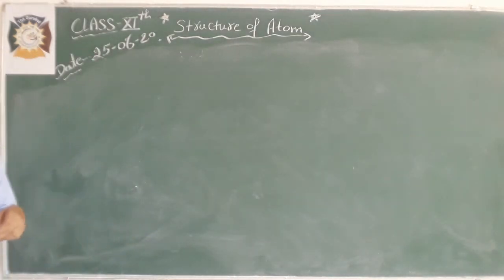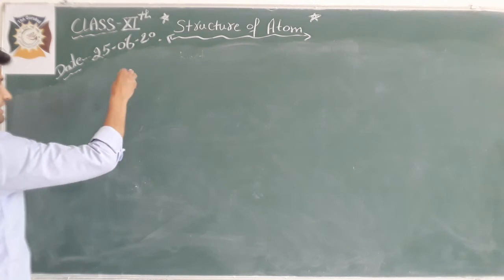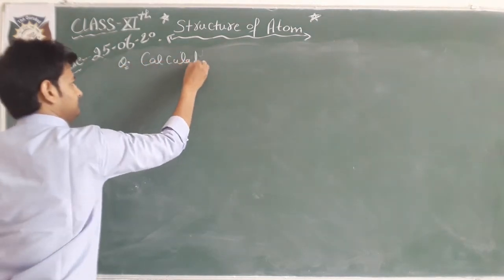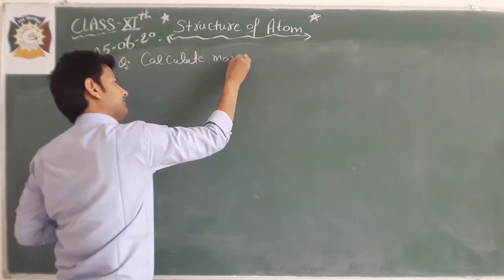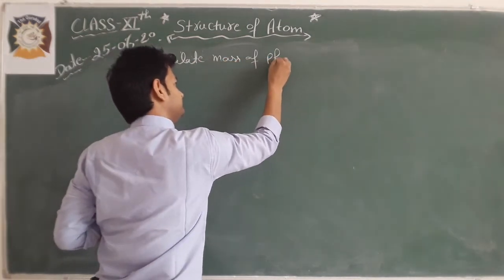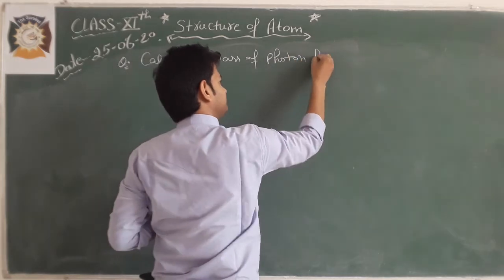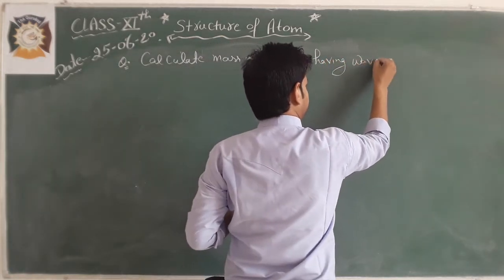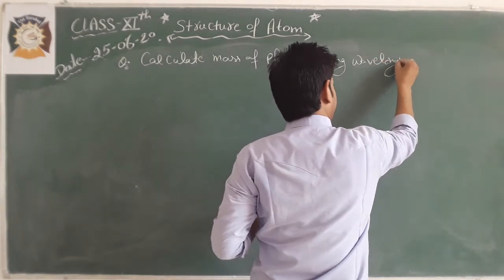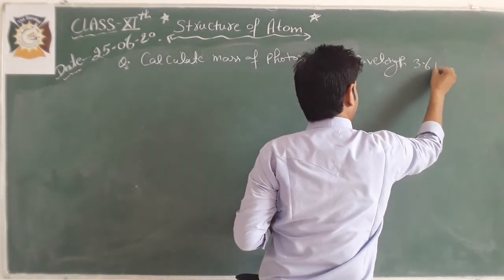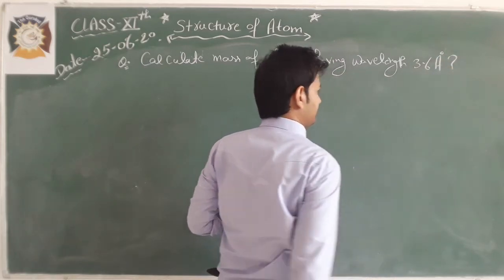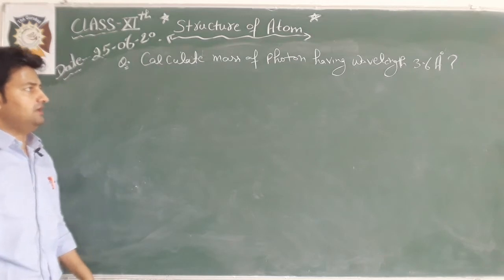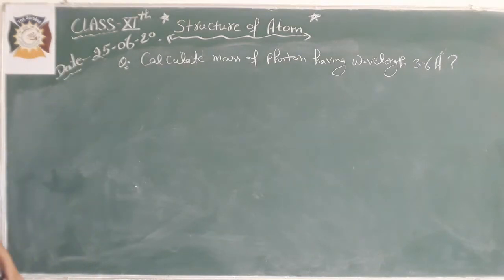Next question is: calculate the mass of a photon having a given wavelength. We have been given the wavelength and we have to calculate the mass of the photon.